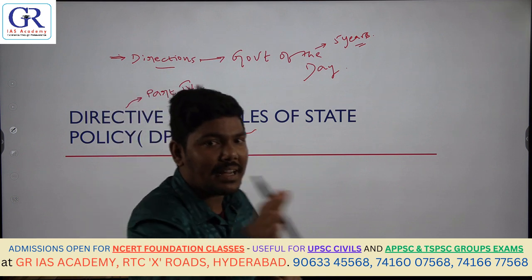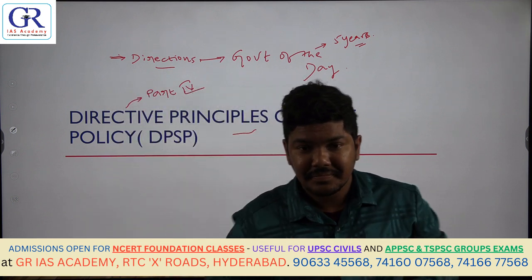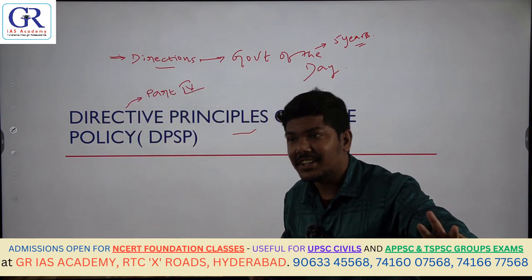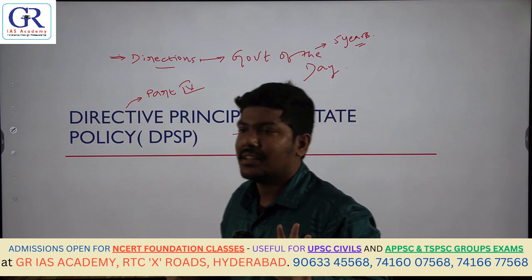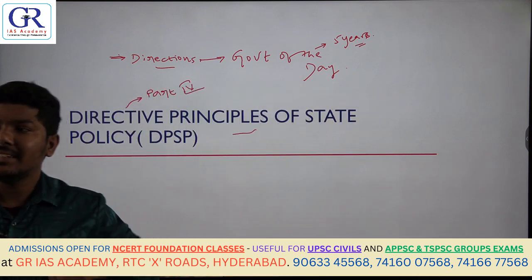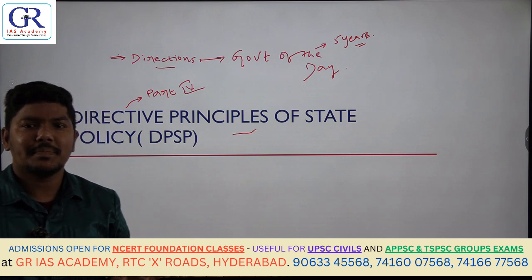Okay. So then what are the other parts? What is Part 1? Union and its territories. Correct. Part 2? Citizenship. Part 3? Fundamental rights. We just discussed. What is Part 4A?